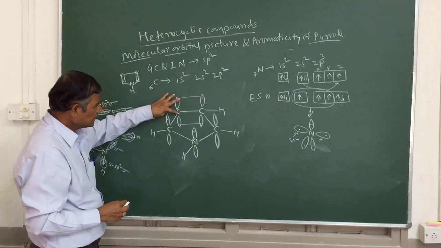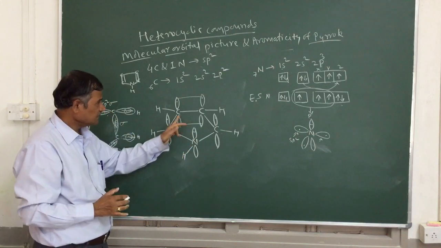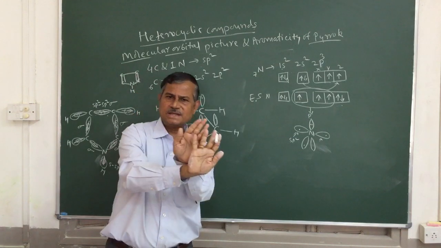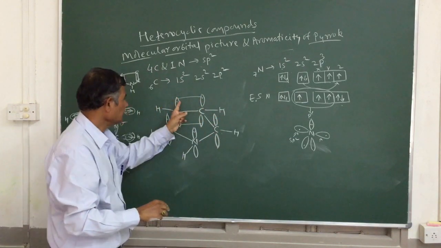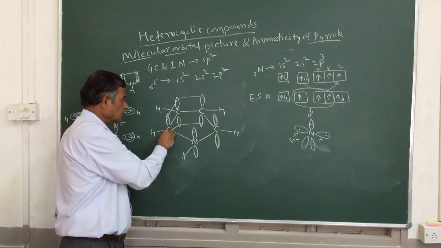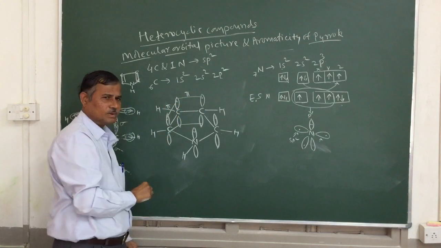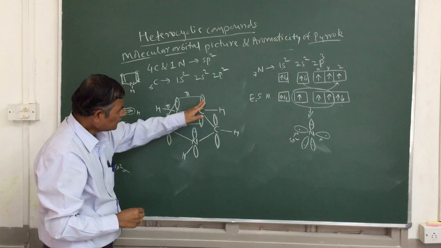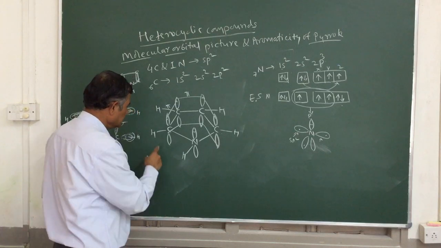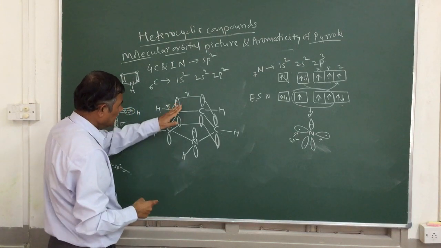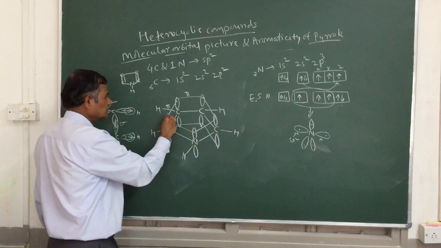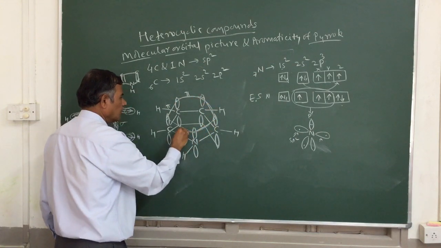Now what happens here? The distance between all the carbon atoms and the nitrogen is the same. That means this p orbital, instead of overlapping this side, may overlap this side also, because the distance is the same. This is also a p orbital, this is also a p orbital. So you may get this pi bond here also, or you may get a pi bond here, or this may overlap this side. Instead of overlapping this side, this may also overlap this side. And this p orbital, instead of overlapping this side, may overlap this side also. So it may overlap like this.